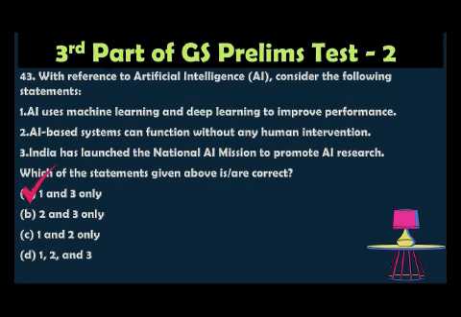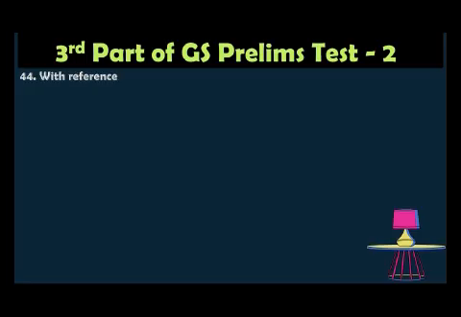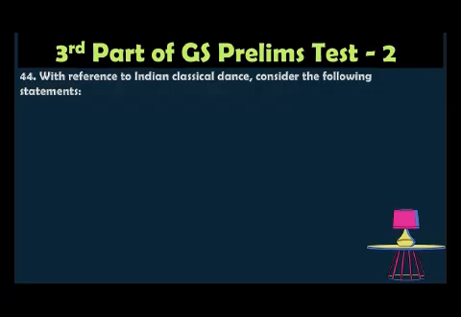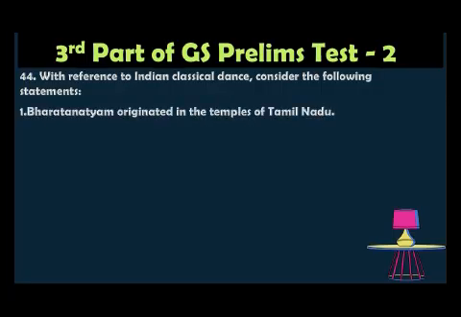The third statement was right. It is a national AI mission to promote AI research. Question number 44, with reference to the Indian classical dance, consider the following statements. 1. Bharatanatyam originated in the temples of Tamil Nadu.